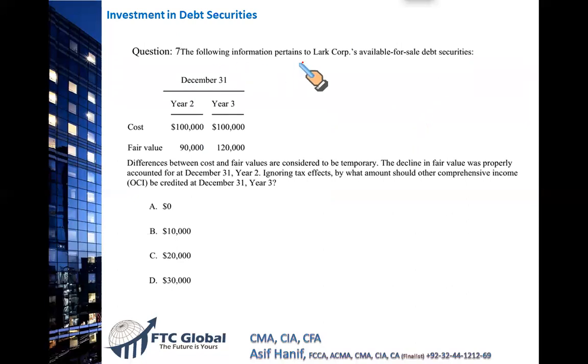The information pertains to large corporations' available for sale debt securities. At December 31st, year 2, the cost was $100,000, but the fair value was 90. The cost stays the same, but the fair value at the end of year 3, 31st December, is 120. Now, the differences between the cost and fair value in both of these years are considered to be temporary, right?